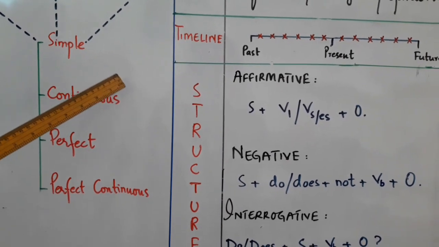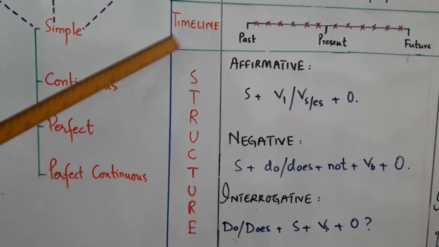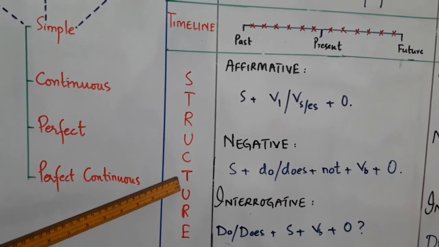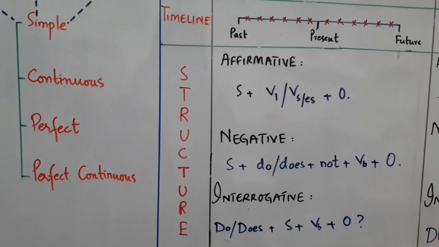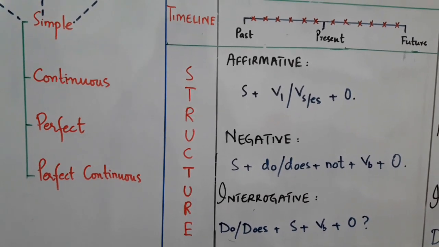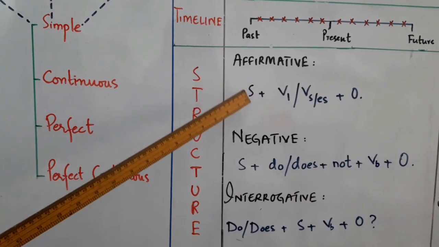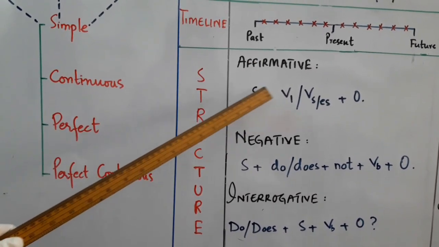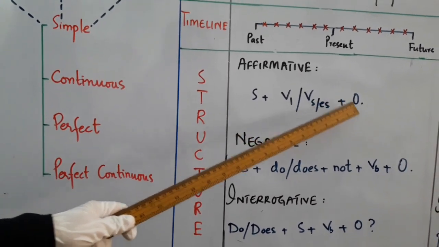Now girls, come to structures or formulation of the tenses. We have 3 types of sentences: affirmative, negative and interrogative. You have a lot of knowledge about these types of sentences. What are affirmative sentences, what are negative and what are interrogative. Let's come to the structure. Affirmative sentence structure is subject, first form of verb or S form of verb, and object.